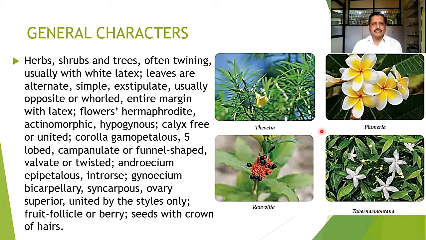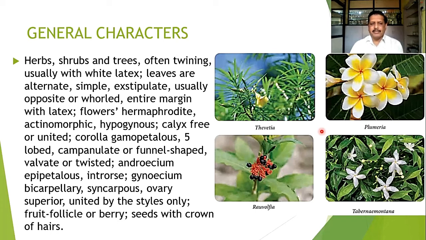Flower is hypogynous, where the gynoecium is at the superior position. Calyx may be fused or free, but corolla is mostly gamopetalous. Petals are normally 5 and they are fused. In most of the cases we find they are brightly colored. Aestivation is valvate and sometimes it is twisted. Androecium is mostly epipetalous because the petals are fused and the stamens are inserted on the petals. They dehisce introrsely.